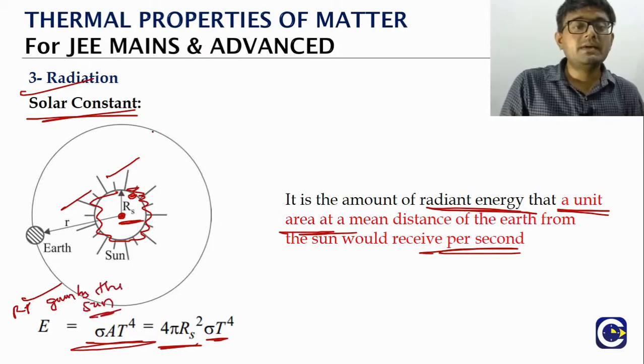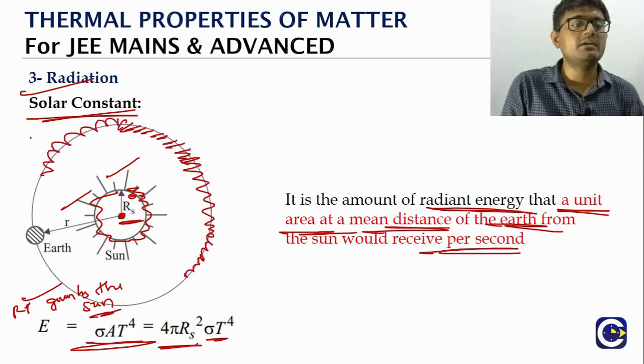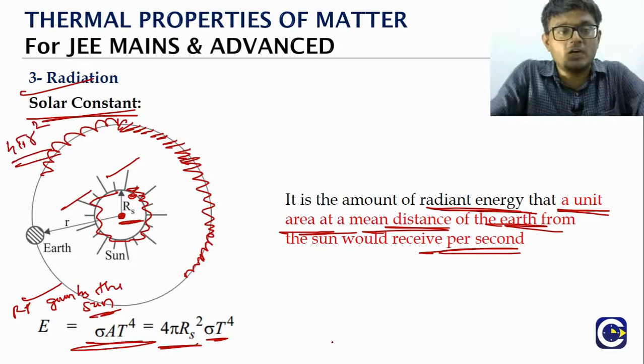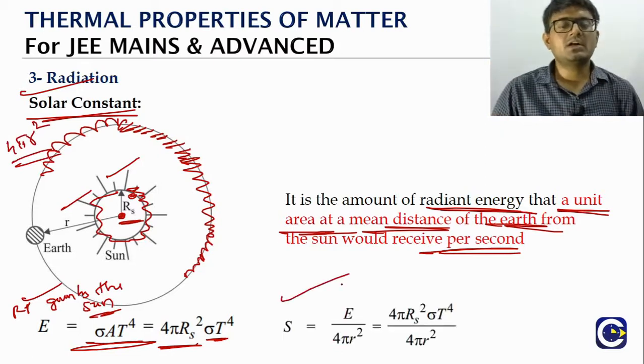Now this is coming and falling when it is reaching the mean distance of the earth. When it is reaching that much distance, on how much area will it be falling? You just check it. It will be falling on an area of 4 pi r square. The radiation power starting from the sun will be totally falling on an area of 4 pi r square. So if you want to put it right, the solar constant will be what?